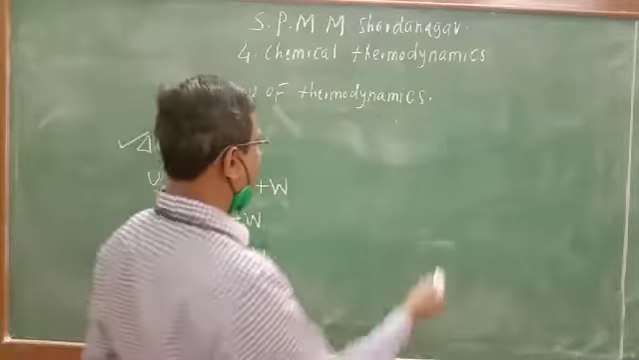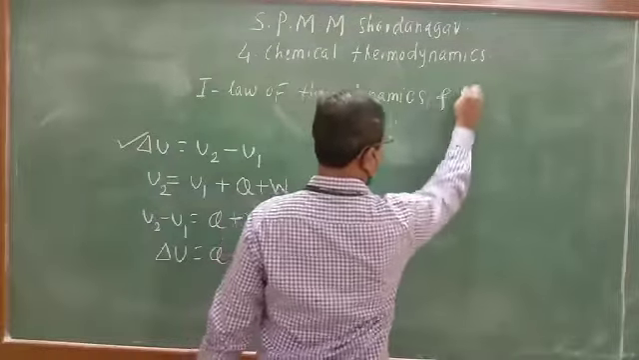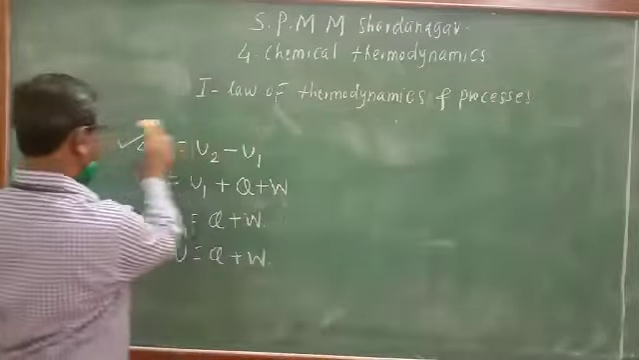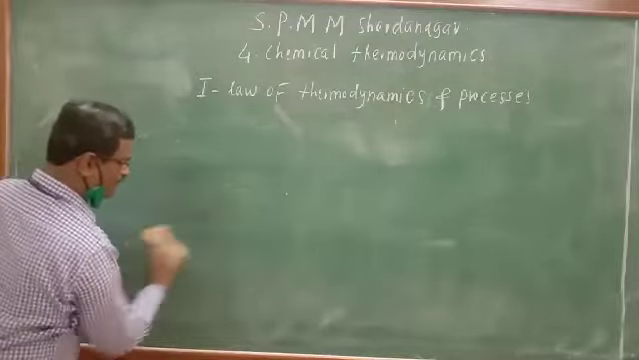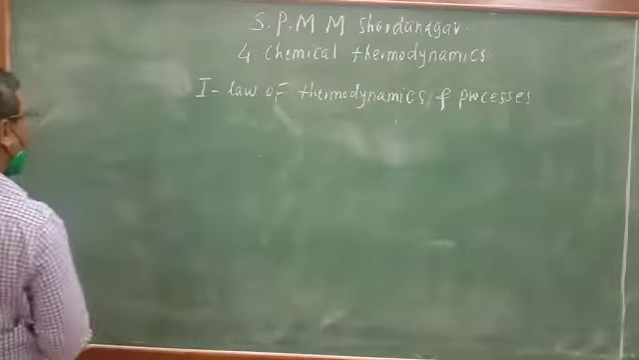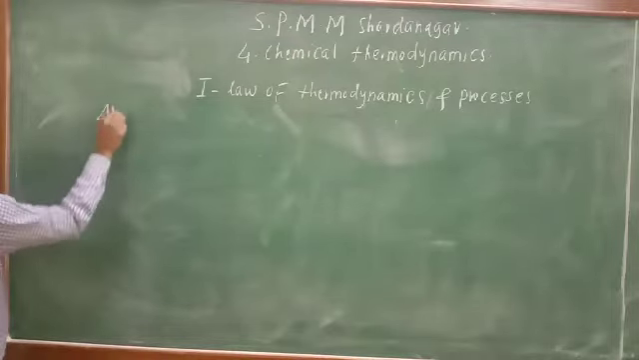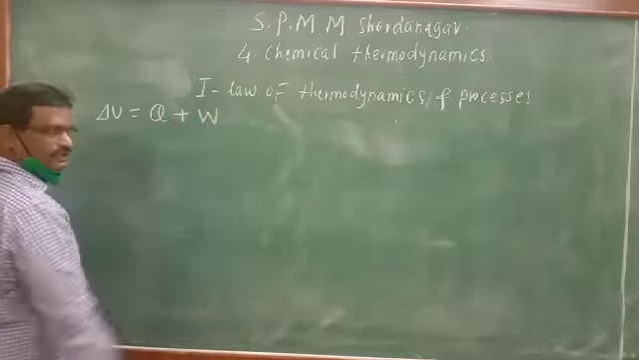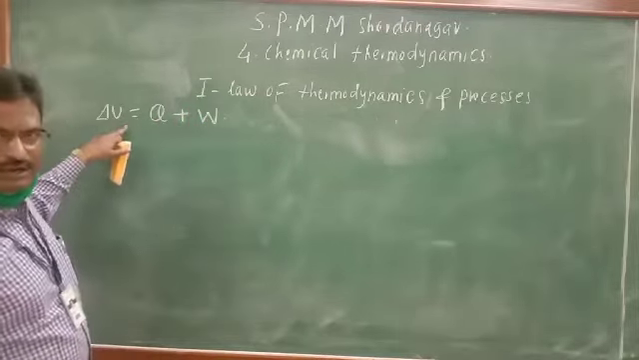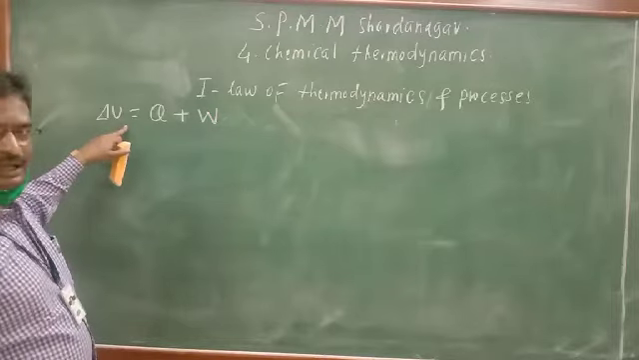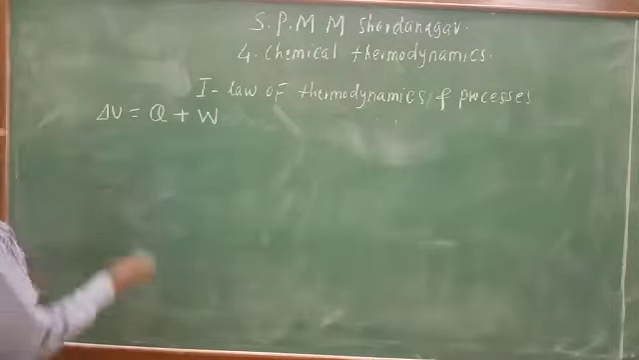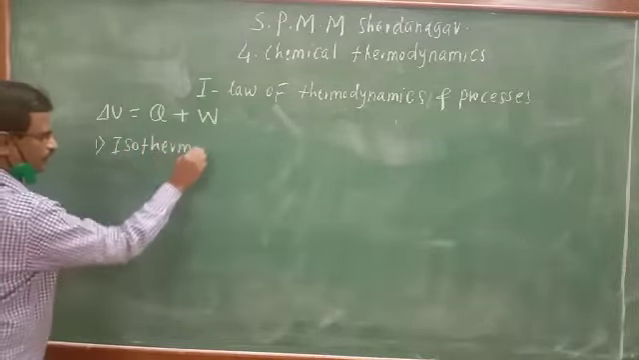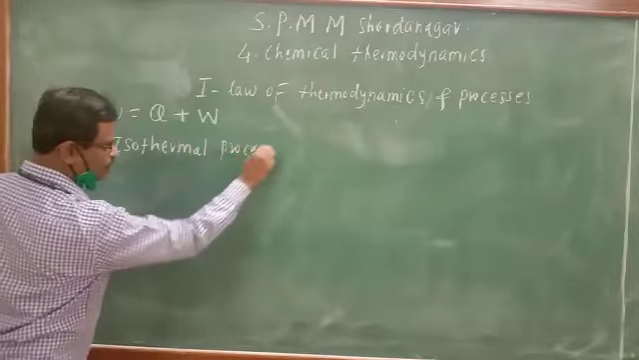First law of thermodynamics and processes. Just now, for the first law of thermodynamics, we have seen the equation: delta U is equal to Q plus W. It is the equation for the first law of thermodynamics. Now let us see the processes one by one. First type of process, the isothermal process and the first law of thermodynamics.